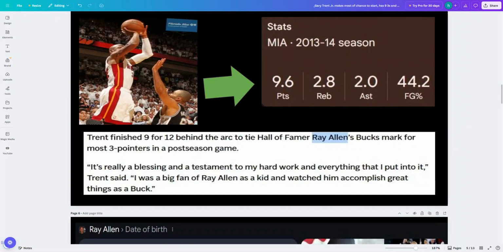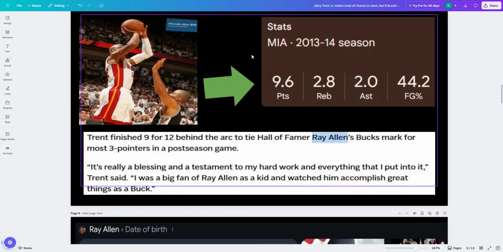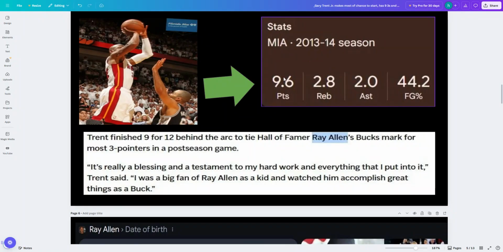Okay? And notice the last season for Ray Allen here. Look at that. 9.6 points a game. So just over 9 points a game in that final season for Ray Allen. And that was with Miami. You see that? But he did play for the Bucks as well. Look at that. So you get another 9 with Ray Allen. Isn't that awesome? I think that's amazing right there.